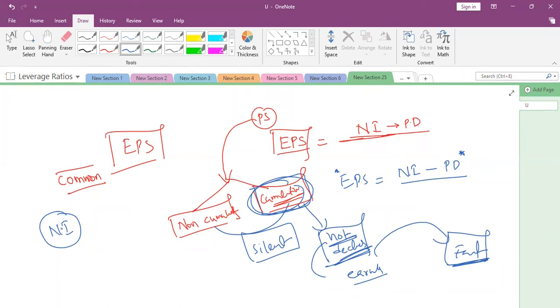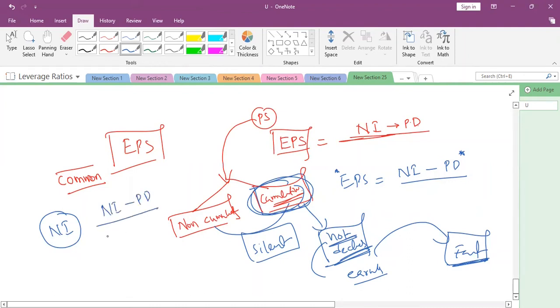So what's the denominator here? Net income minus preference dividend, and the number of common shares outstanding. Common shares outstanding, nothing else. Understood? Okay, sir. Is it clear up to now? Yes, sir.